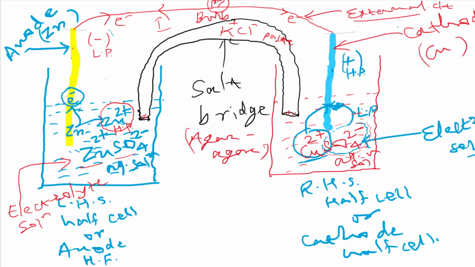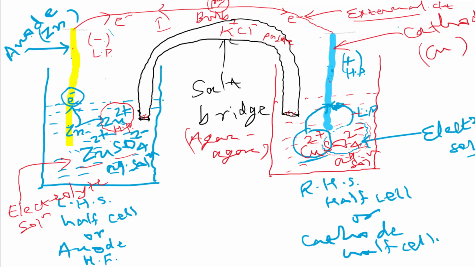And in the copper sulfate aqueous solution, what is happening? Cupric ions are going to the surface of the cathode and get reduced by accepting these electrons. So which ion is in excess here after some time? Sulfate ion. Negative charge. So this solution needs positively charged ions to neutralize it. And these positive and negative charges are provided by the salt bridge.